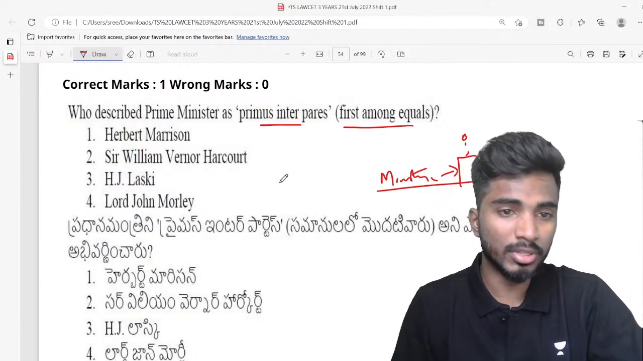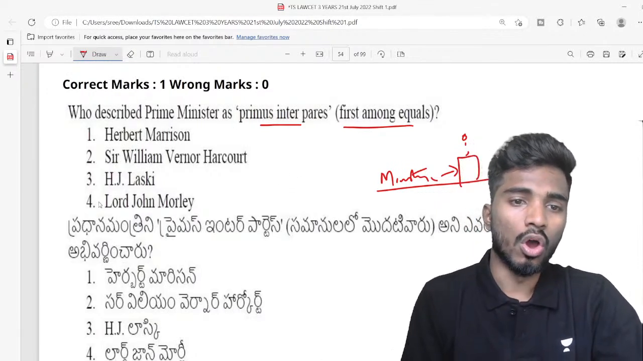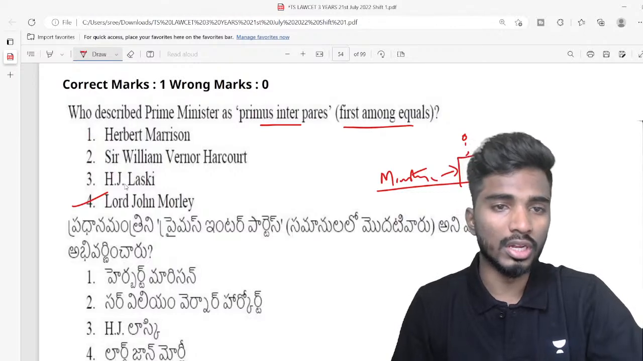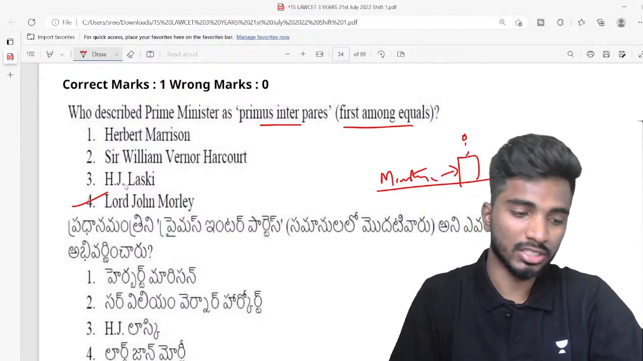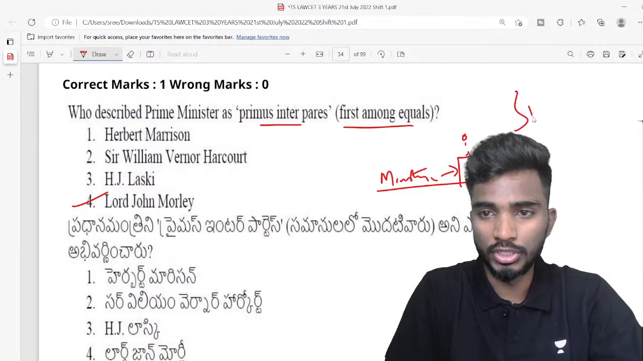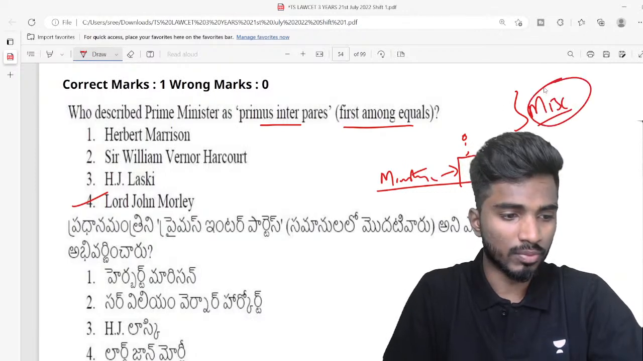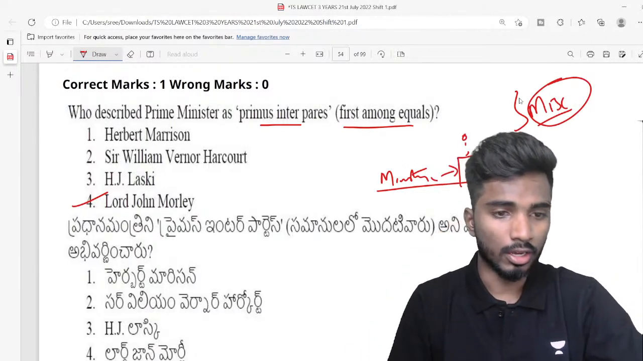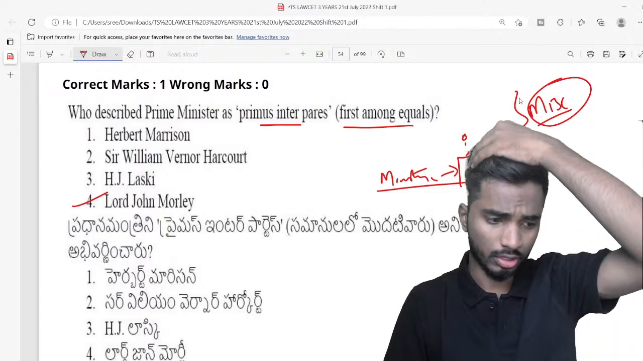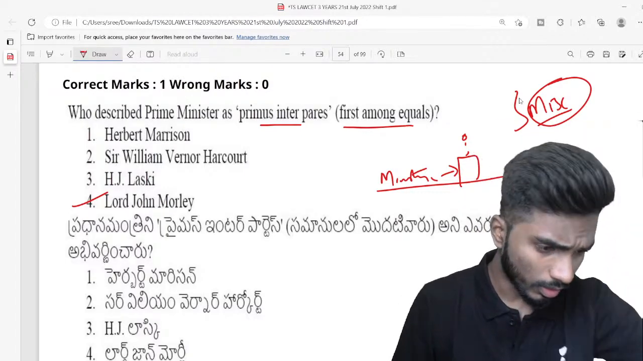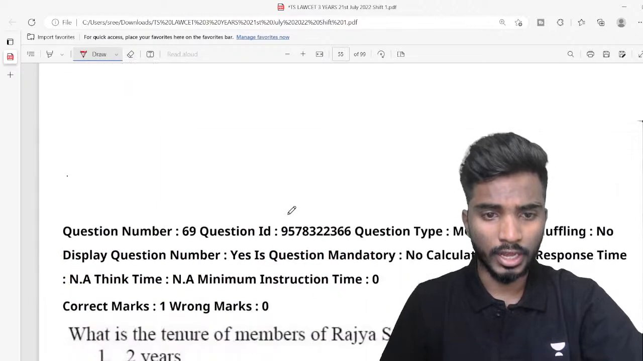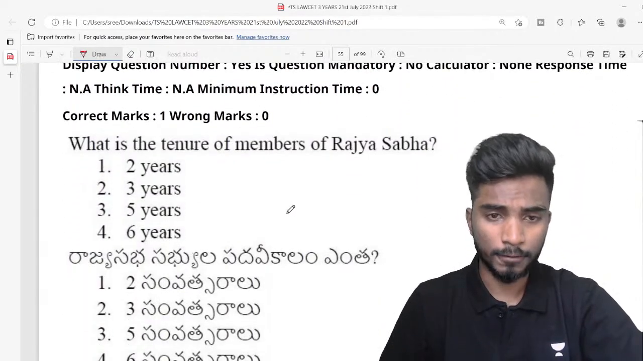So who described this particular thing? It is Lord John Morley. So Lord John Morley described Prime Minister as primus inter pares. So this is one of the miscellaneous questions, I would say. So that is really important for your examination. Very good, Uma. Excellent. Next, question number 9.